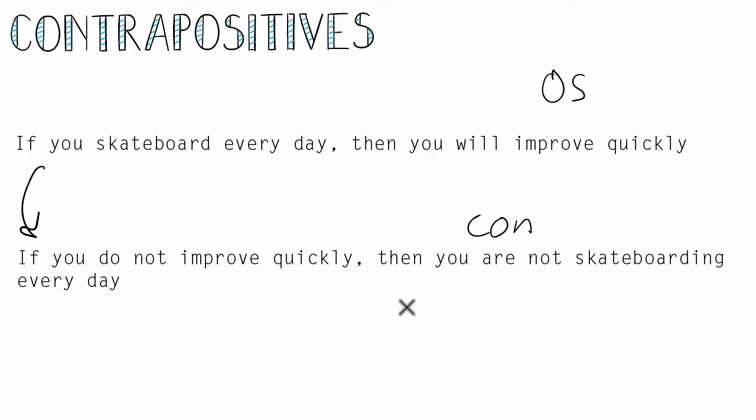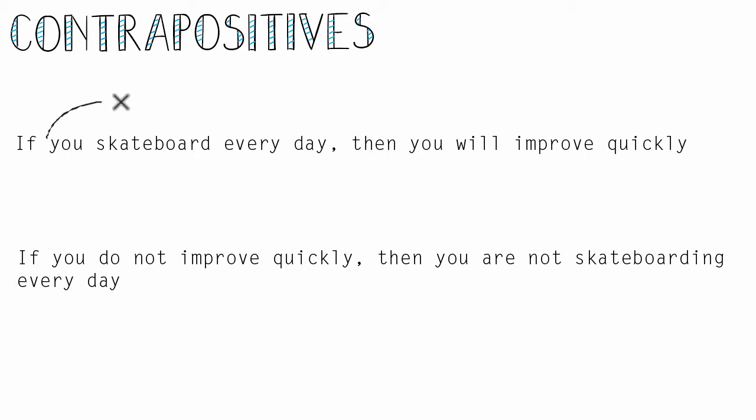So contrapositives, and I want to emphasize this right away, are always a pair. You have one that's the contrapositive of the other, and the other one is the contrapositive of that. So they occur in a pair. You can never look at a single statement by itself in isolation and say, that's a contrapositive. It would always have to be the contrapositive of something else. So how do we make this contrapositive?